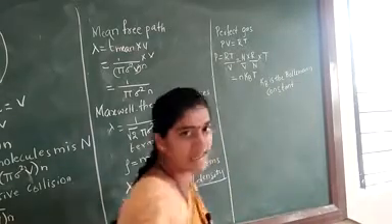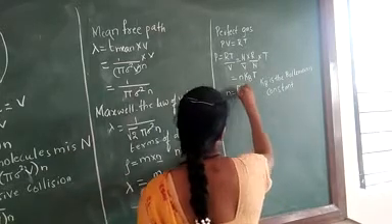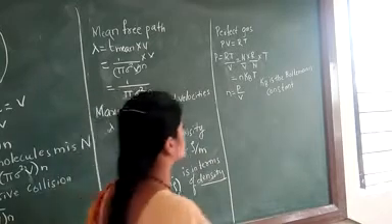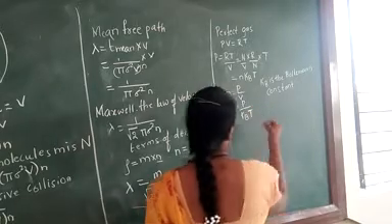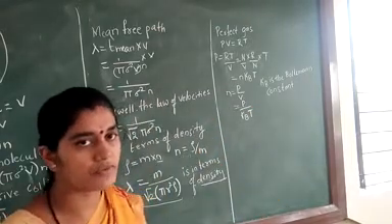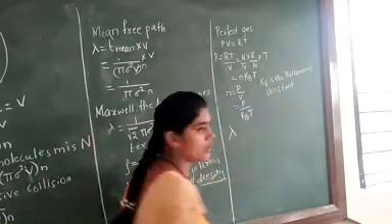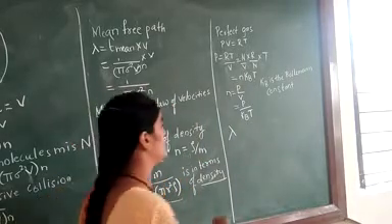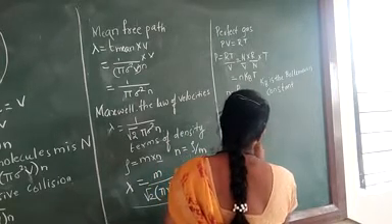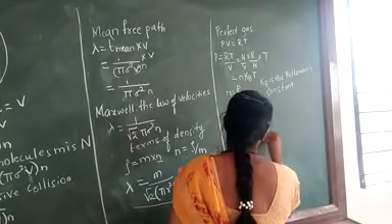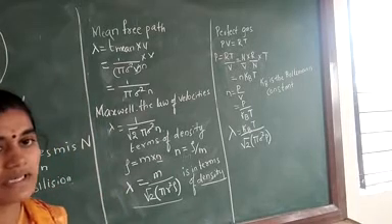Now in this condition we can write n is equal to N by V. Now we know that n is equal to P divided by kBT, where kB is the Boltzmann constant, T is the temperature, P is the pressure. Now again we have to write the mean free path in terms of the pressure. Therefore lambda is equal to kBT by root 2 into pi sigma square into P. Lambda is equal to kBT by root 2 pi sigma square P.